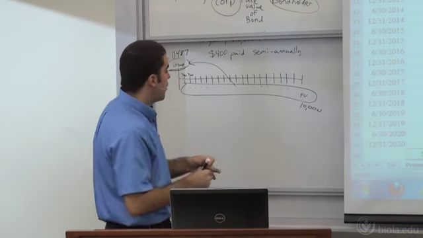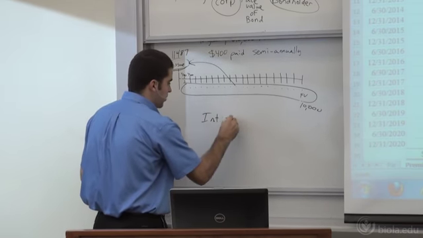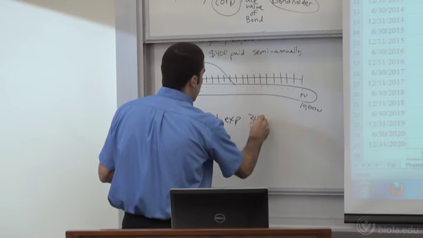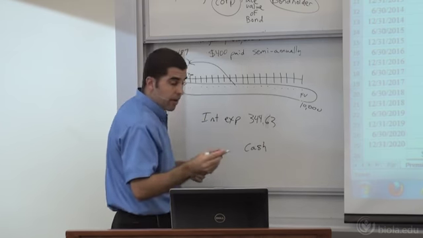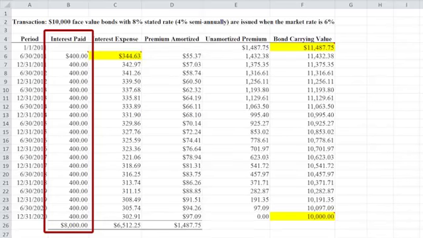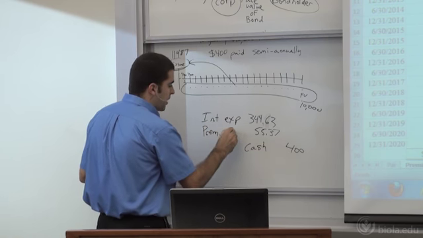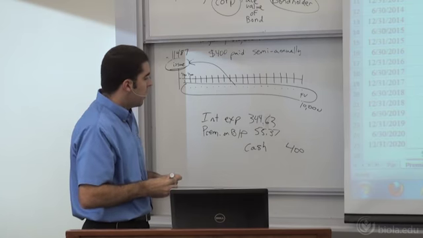What is going to occur in our journal entry? I need to record that interest expense, 344.63. I paid cash based on my stated rate. So this particular column right here is just 4% of the $10,000. That was based on the stated rate, so 400 there. Well, so I don't balance here, and the reason I don't balance, I need 55.37. That is the amount that I'm going to write my premium balance down. Okay, so I'm going to say debit premium on bonds payable for 55.37 there, and I'll do the similar entry like this.